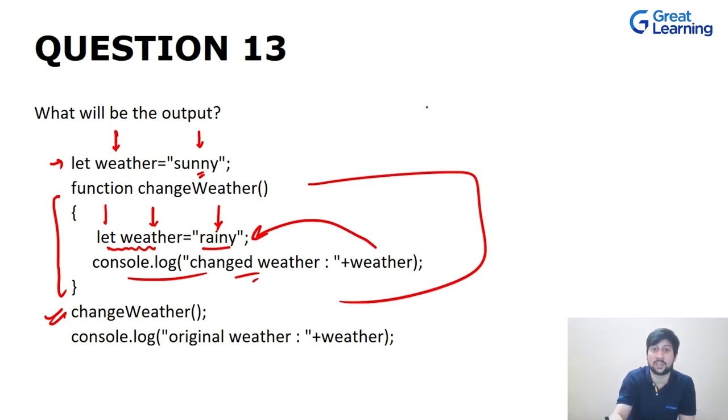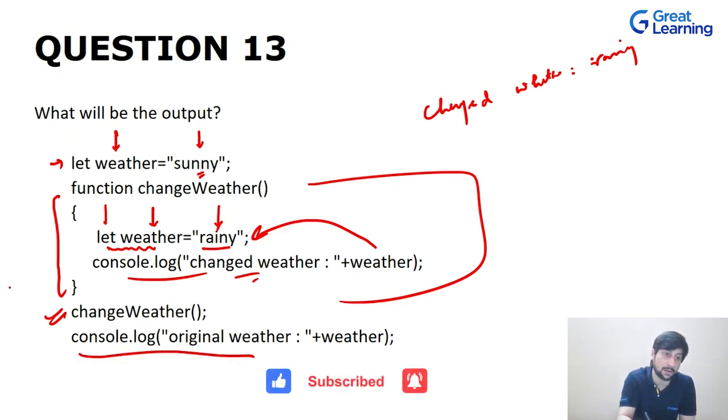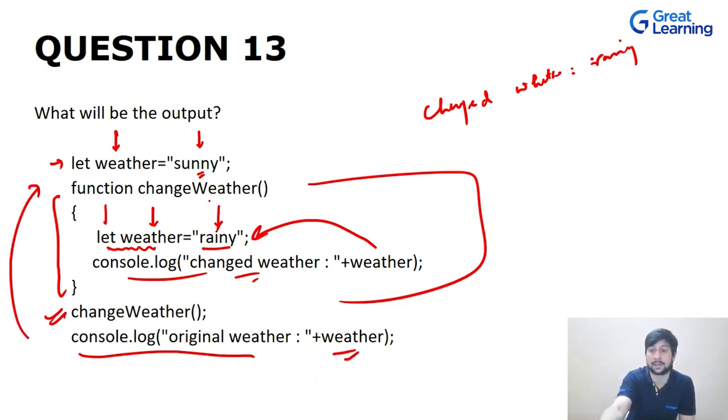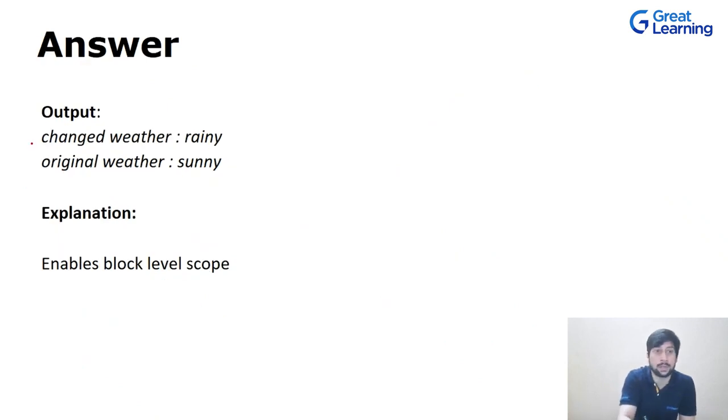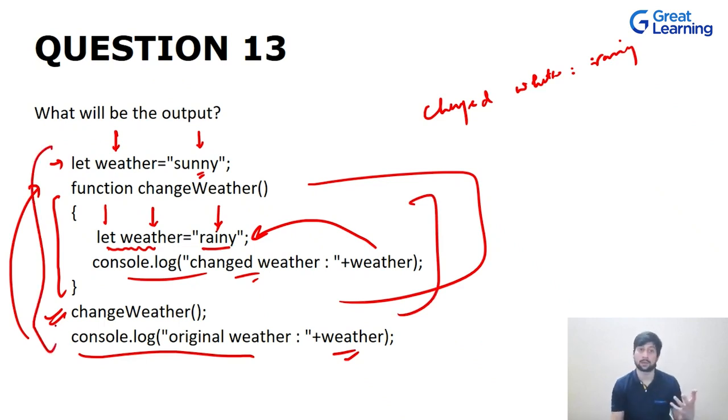So it will say changed weather. The answer should be something like this: changed weather will be what? Rainy. And when you're trying to access the original weather over here, obviously it will refer to the global context, right? And the weather value will be sunny. So the answer will be changed weather rainy, original weather sunny. Okay, it enables block scope. What is block scope? This is your block scope, and this is your global scope, right? Basically global context, right?